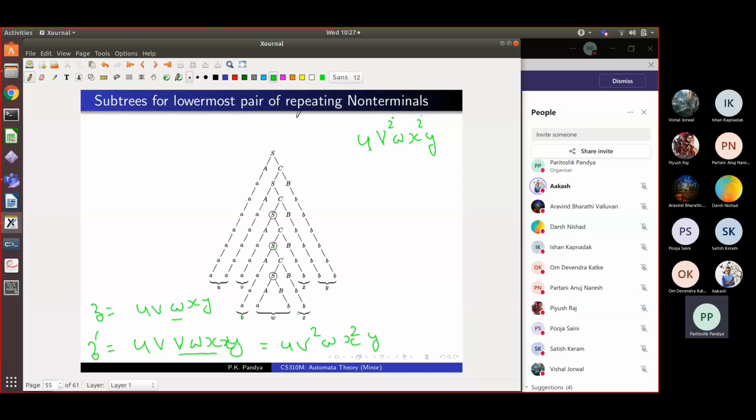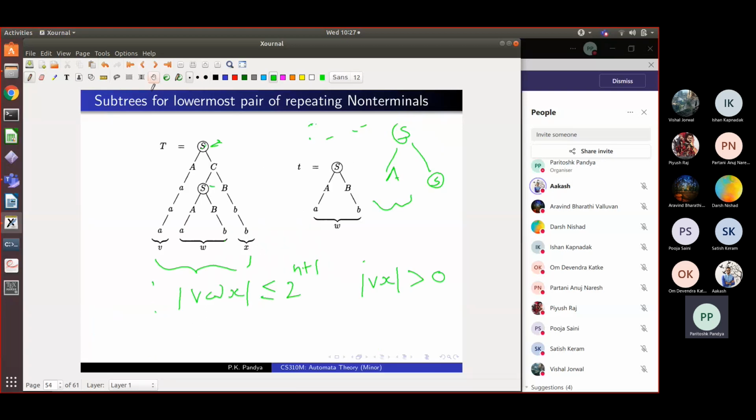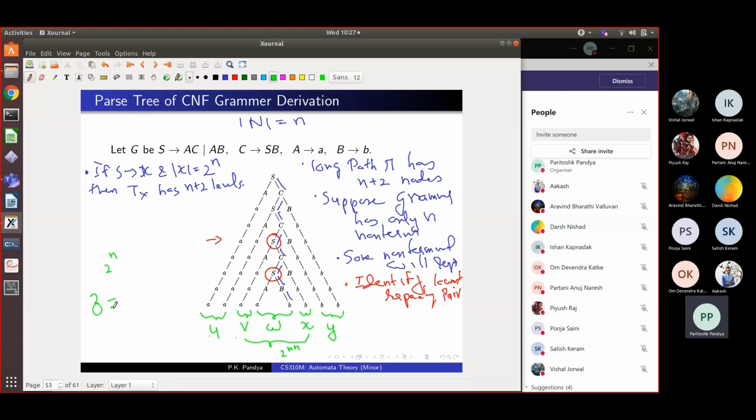But is it clear to you that given a string z, which is of length at least 2 raised to n, we can break it into five parts u, v, w, x, y. The w is the string derived by the innermost occurrence of the repeating non-terminal, and the next innermost occurrence of the repeating non-terminal gives you string v w x, and the part before that is u and y.